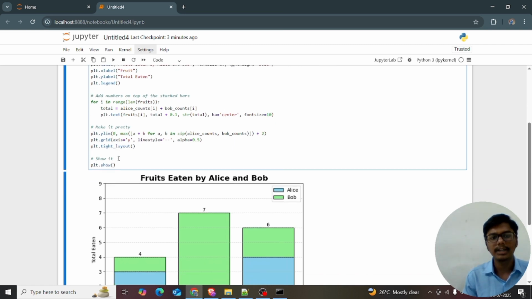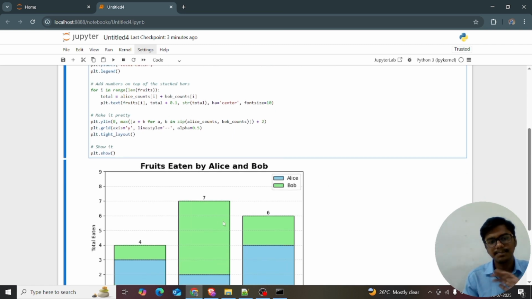I just want to make the visuals as pretty as possible, so I'm using plt.ylim. I want to extend the y axis. So I'm using plt.ylim of 0, max of a plus b for a, b in zip. This is a new term because we are using two counts, so we use the max of a plus b.